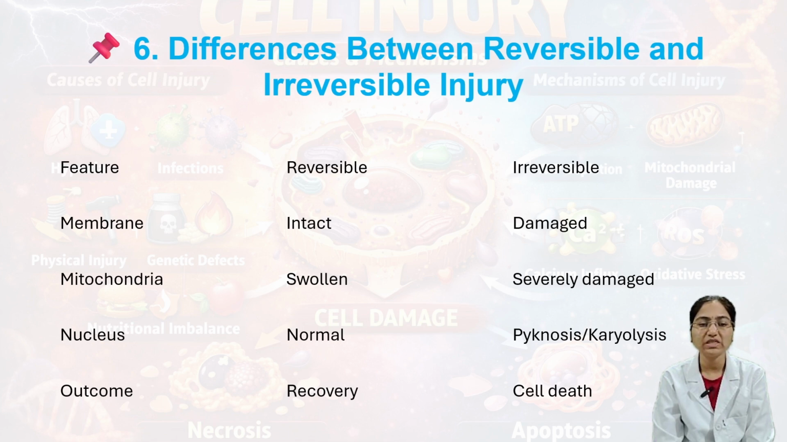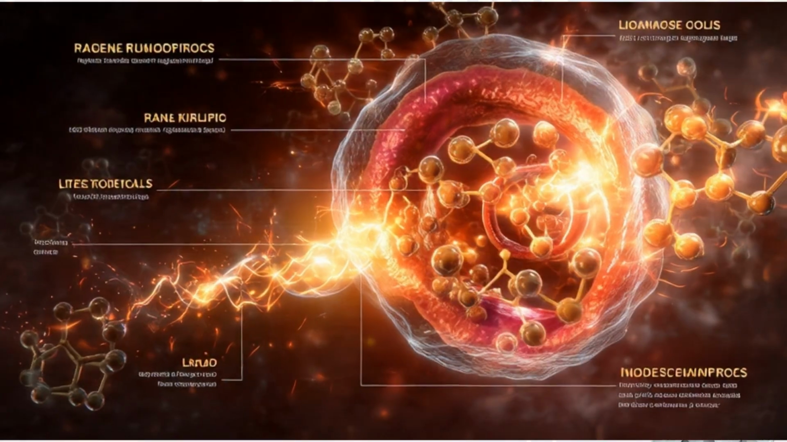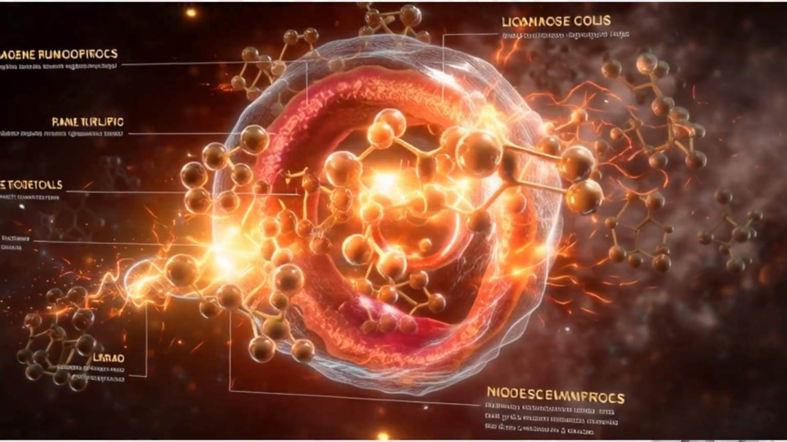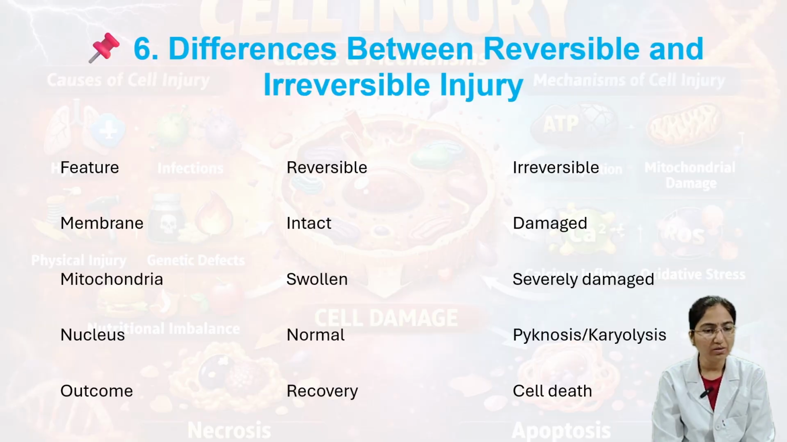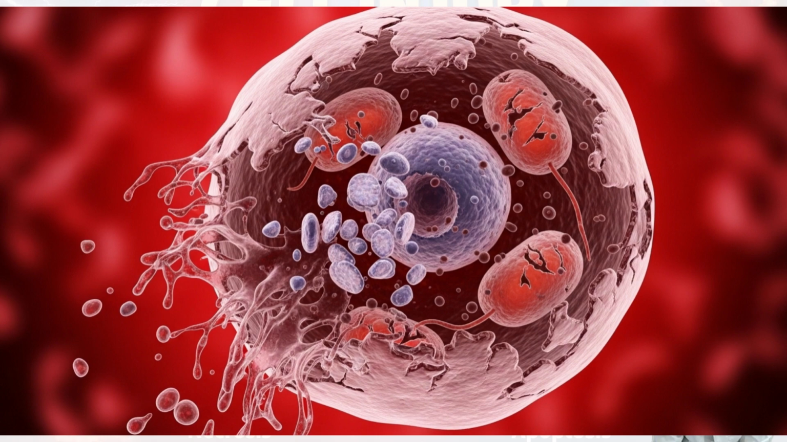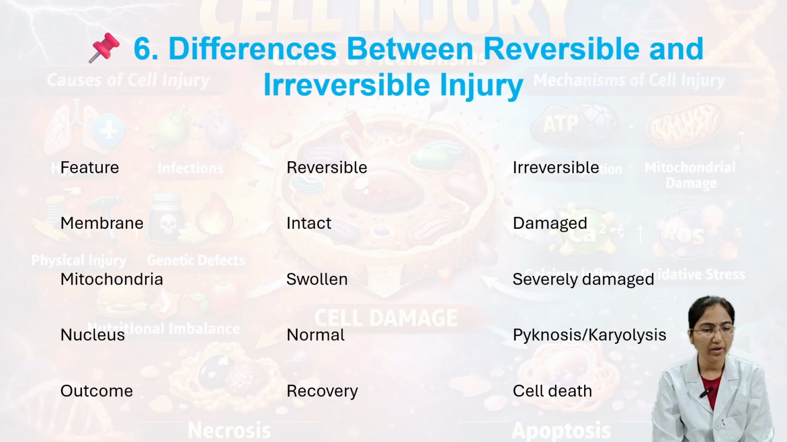Differences between reversible and irreversible cell injury. Here, they are categorized as feature, reversible, irreversible. First, in the feature, membrane. In reversible, it is intact, but in irreversible, it is damaged. It is not intact, it is damaged. And then the second one, mitochondria. Here in reversible, it is swollen, and in irreversible, it is severely damaged. Mitochondria cannot repair.